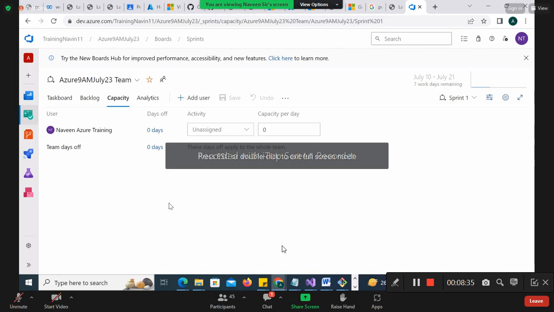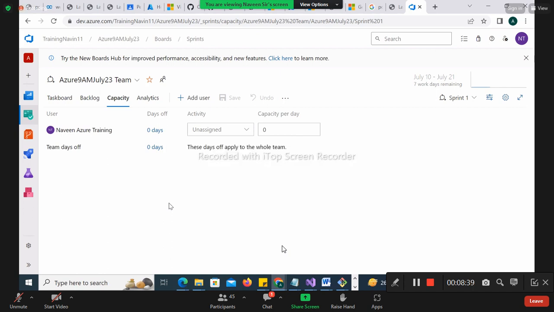So who all are the resources available? Resource means which engineers are available. DevOps engineers, because this board is used by DevOps only. Azure Boards will be used by DevOps guys only. You might give permission to your manager or lead, but DevOps guys will use it. Right now, I have only one user, Naveen Azure training. That's why I'm getting only one here. If I had different users, I would see them. Let me tell you one thing.